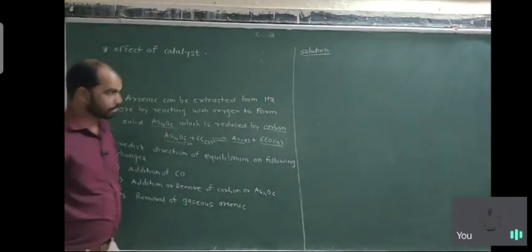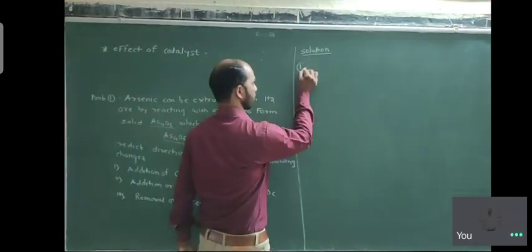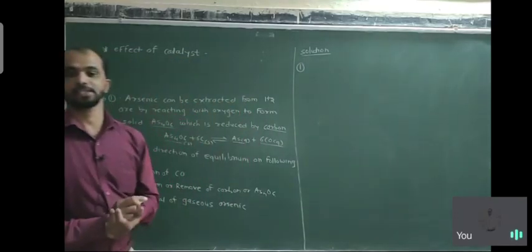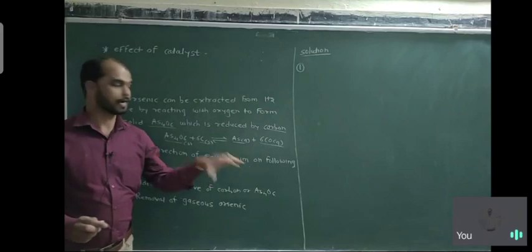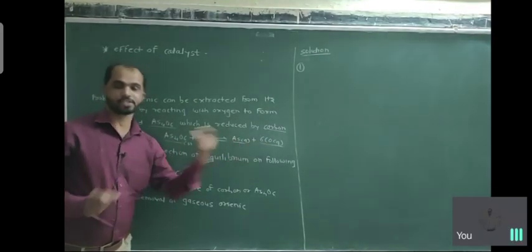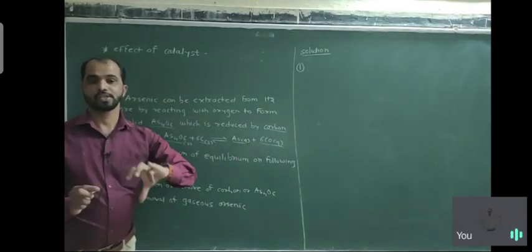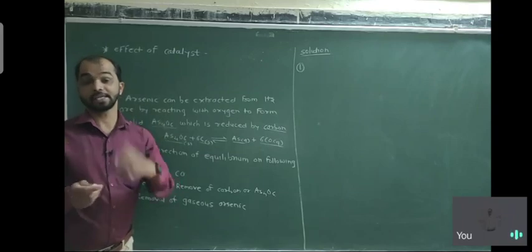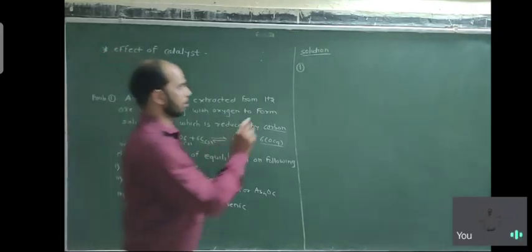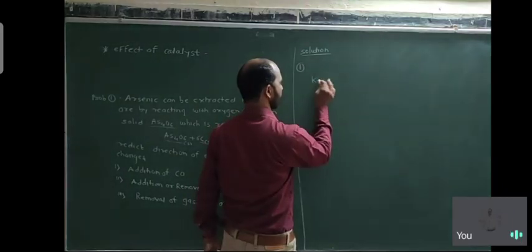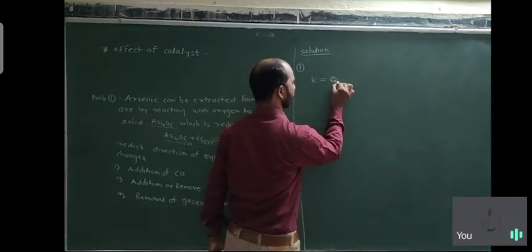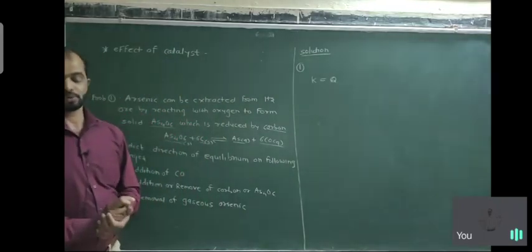According to this reaction, the first point is going to be discussed here. When CO is added to the product side, the concentration of product increases. And you know that for any reaction we calculate K, and at equilibrium K is equal to Q.